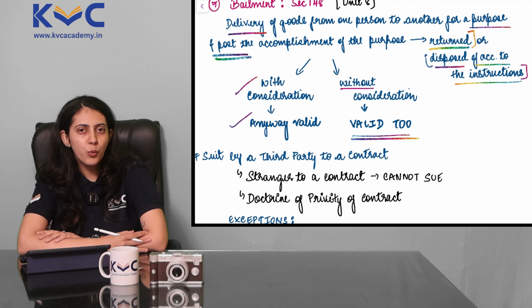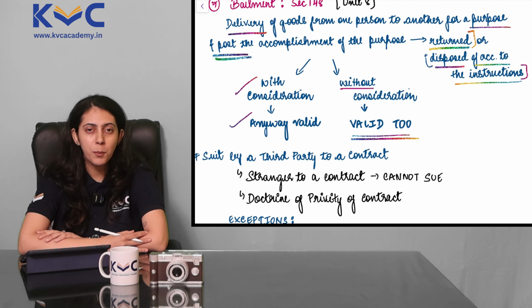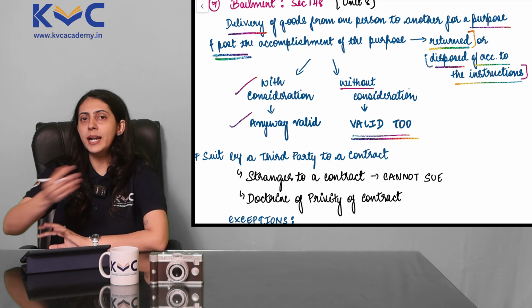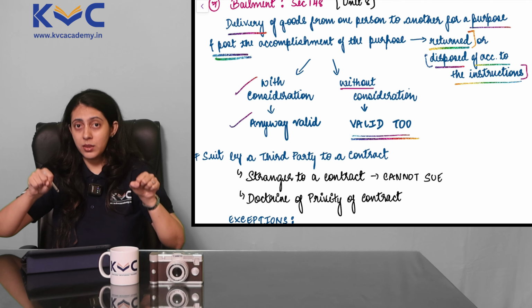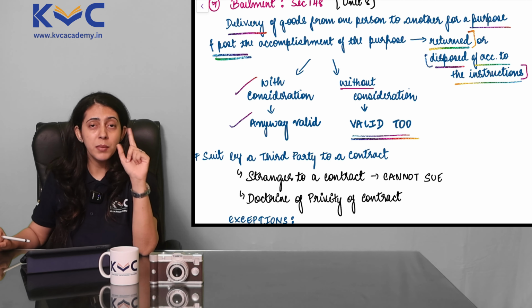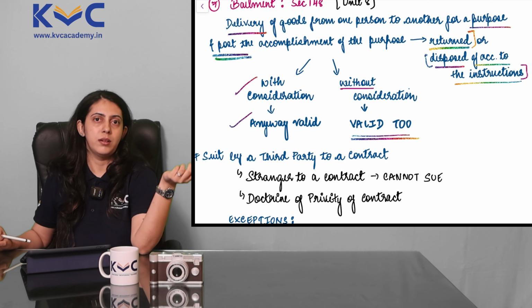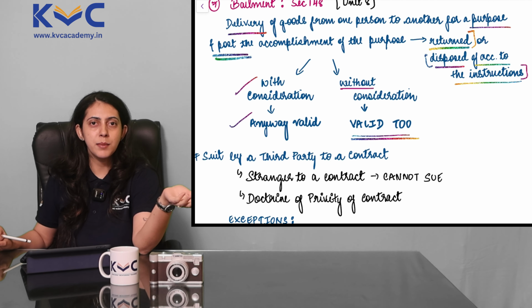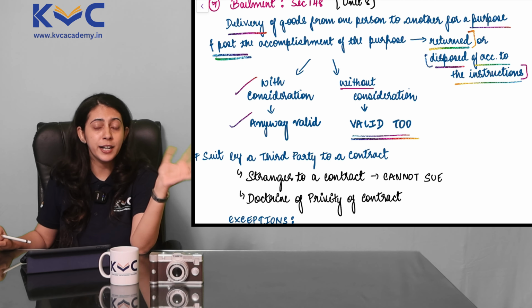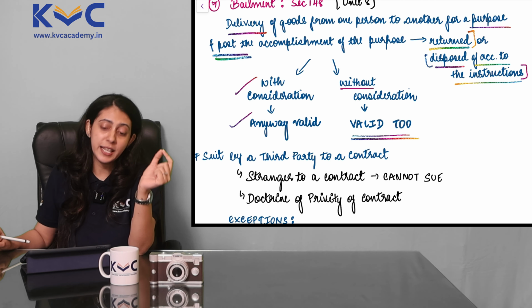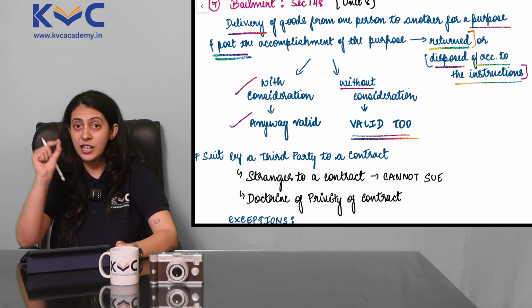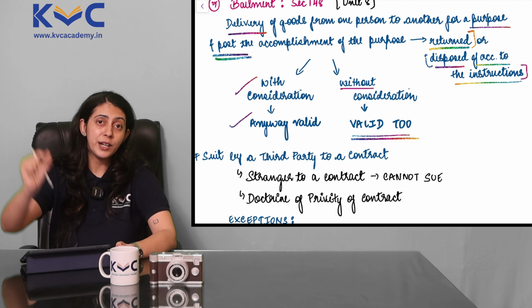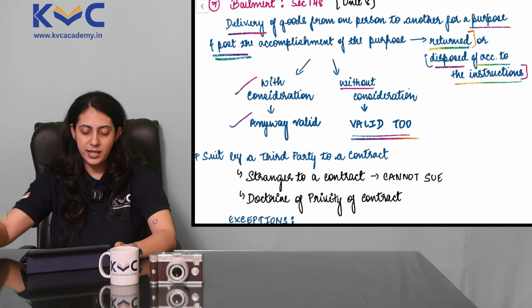Now, KV sir, I know, will not charge consideration from me or take rental charges for a period of 2 days. So I take his bike. Now, is it my duty to return the bike to him after those 2 days? Or if I don't return and scoot away with it, at the time when he catches me, can I say, boss, there was no consideration, there was no contract, you can't file a case on me? Of course I cannot, because of this exception. Even though there was no consideration involved between us, the contract can still be valid.